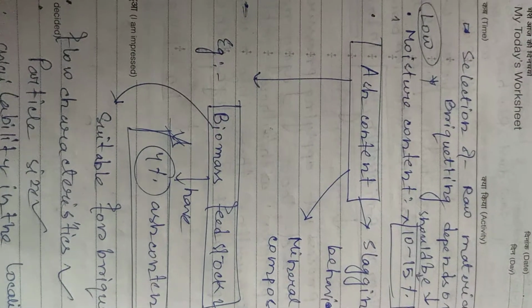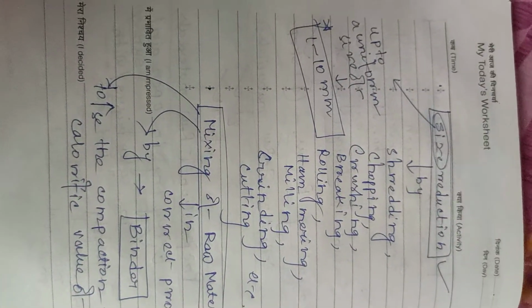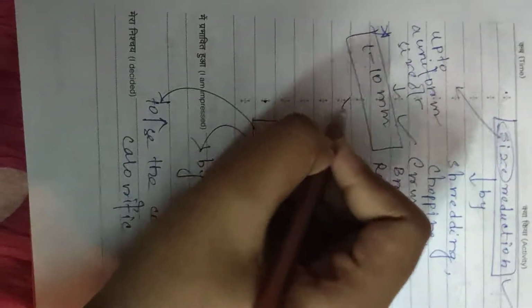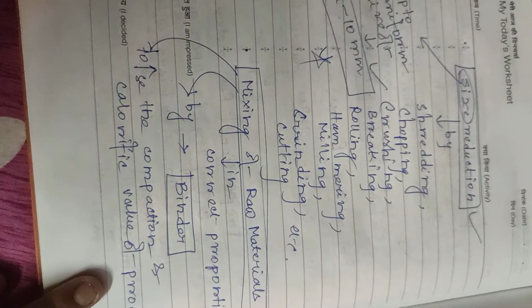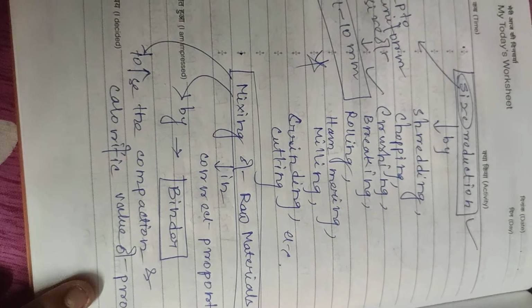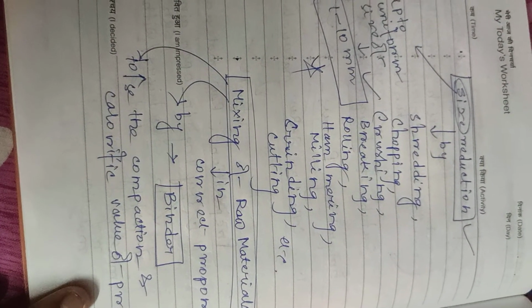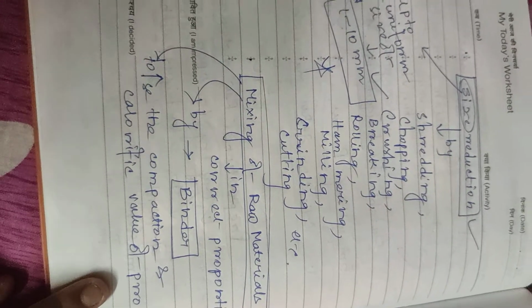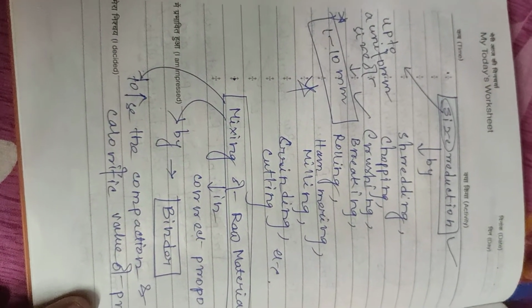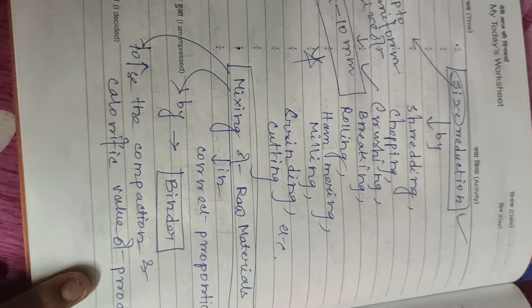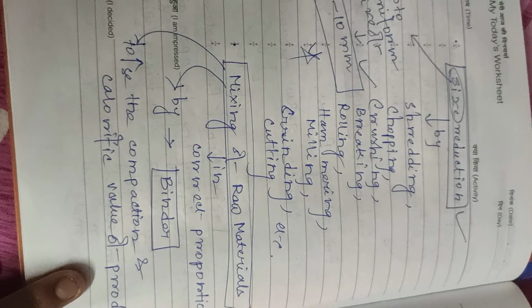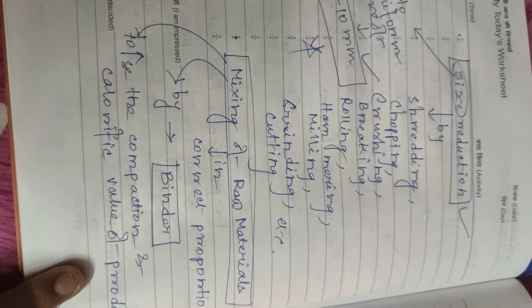The second process under the preparation of raw materials is size reduction. Size reduction is done up to a uniform size of 1 to 10 mm, by shredding, chopping, crushing, breaking, rolling, hammering, milling, grinding and cutting of raw materials.